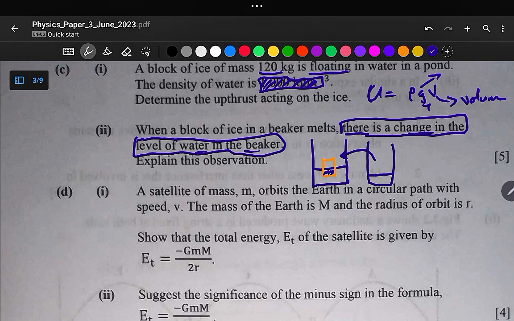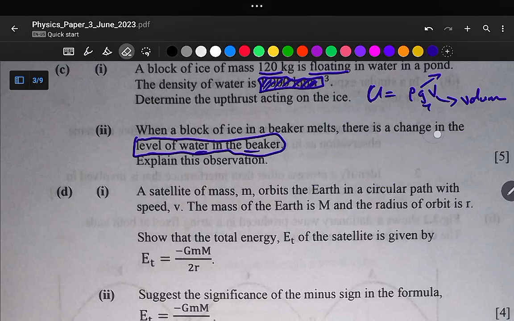There's a change in the level of water in the beaker, but there will be no change in the level of water in the beaker. So that is where the question was wrong. To explain why there is no change in the level of water in the beaker, you can simply say the melting water is just filling up the displaced fluid or the displaced water by the ice block. That is our answer, and that is the explanation for this observation. So the observation is there is no change.